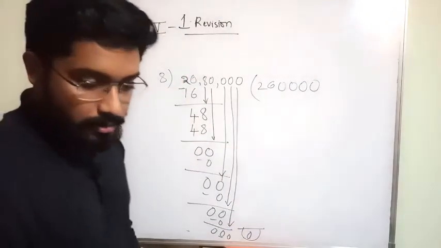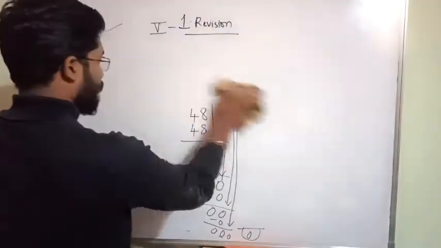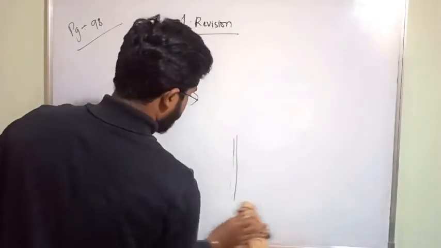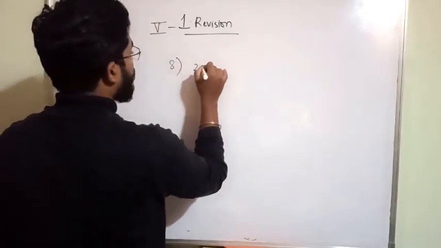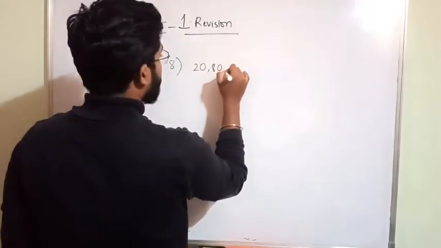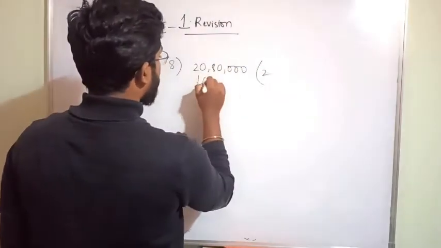If you don't understand, I am doing it again because the place is not sufficient here. Let me do it once again. 8 into 20,80,000. Okay, 8 2s are 16.